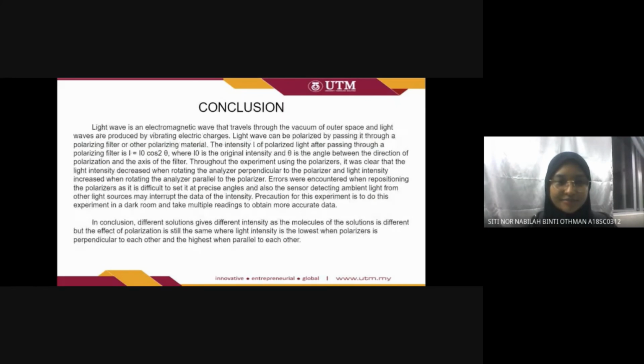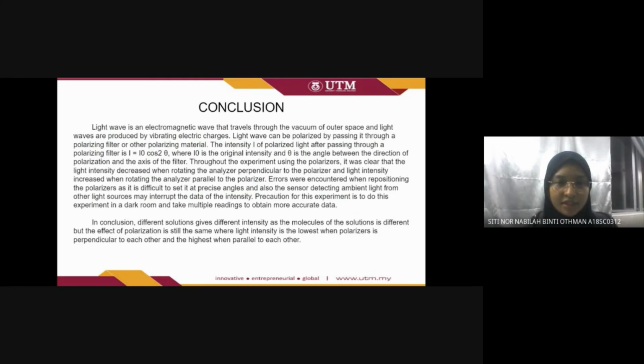Light wave is an electromagnetic wave that travels through the vacuum of outer space, and light waves are produced by vibrating electric charges. Light wave can be polarized by passing it through a polarizing filter or other polarizing material. The intensity I of polarized light after passing through a polarizing filter is I equals I naught cos squared theta, where I naught is the original intensity and theta is the angle between the direction of polarization and the axis of the filter.